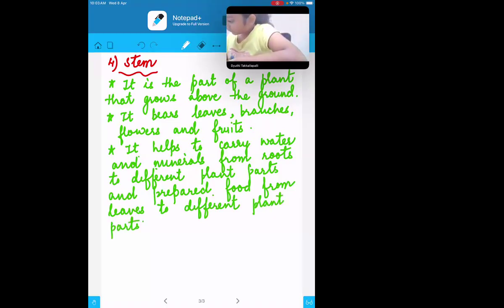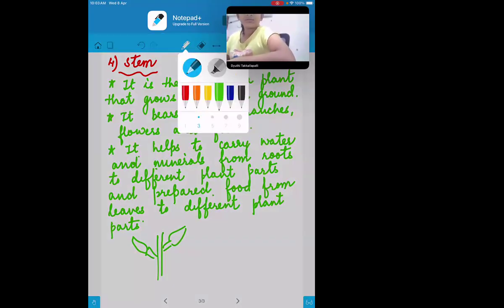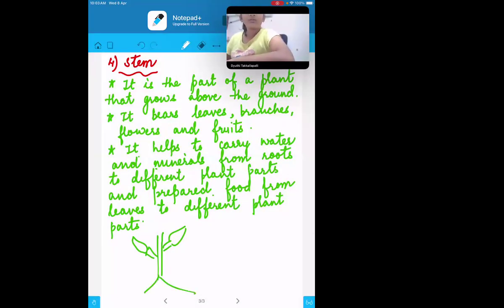Now, like this. Suppose this is a plant, we have it. What is happening here? The roots will be present down. One side, they will be taking the water up like this. The water will be going up through the stem.